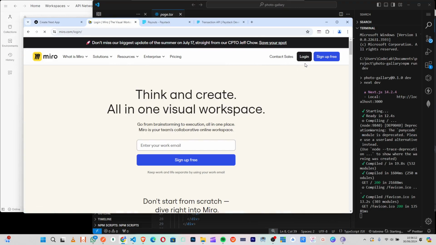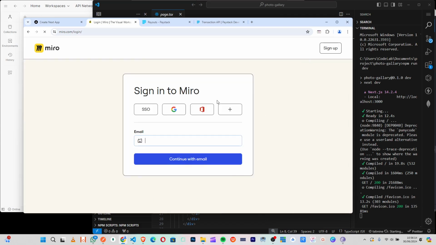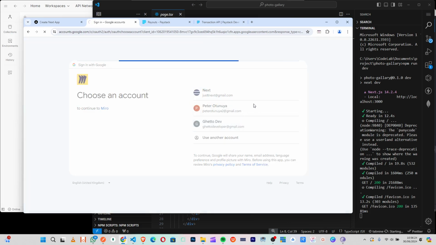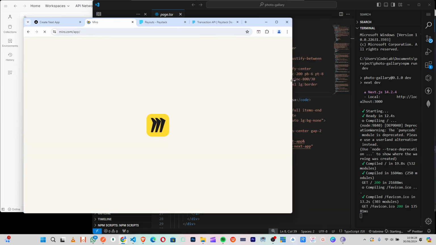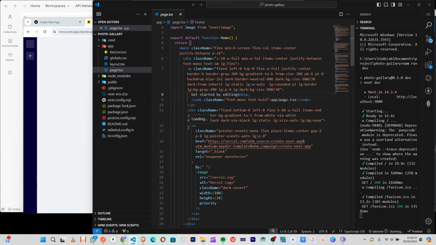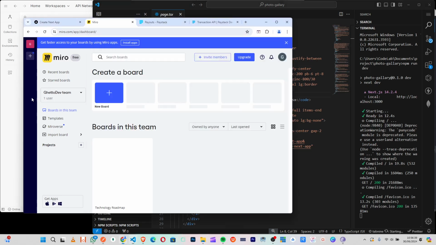So let me log in first, and of course I use Google, and I use this. Okay, so once you log in, we will start our magic, right? So the first thing I would like to do right now is to plan the plans we would like to create. So once this comes up, I just create a new board.